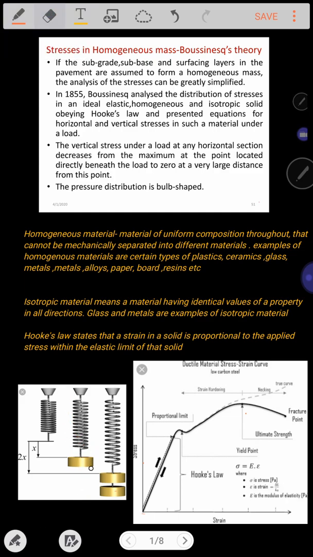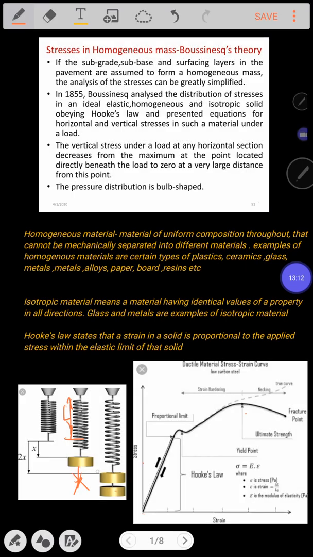Suppose soon after removal of the vertical load, if this material will not regain its original shape and size, back to its original position to achieve the original length L, then that material is called as plastic material.